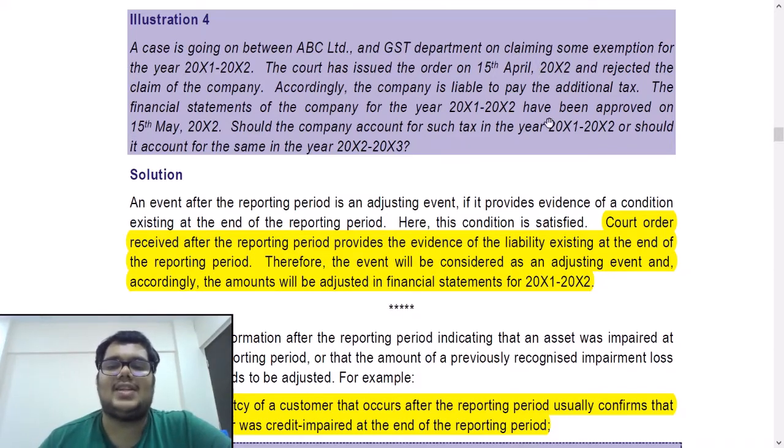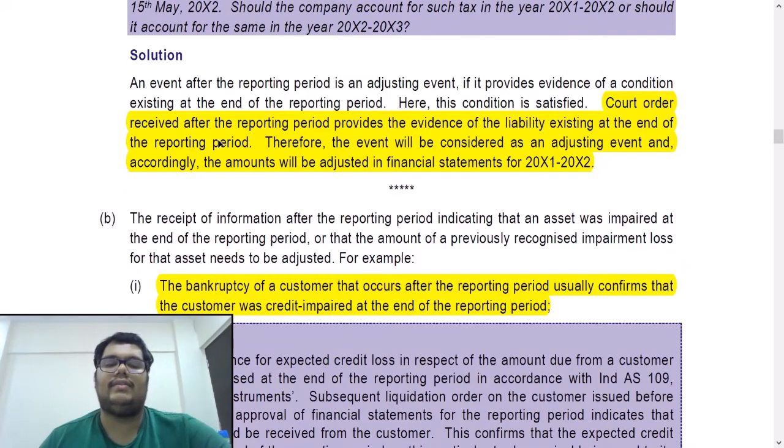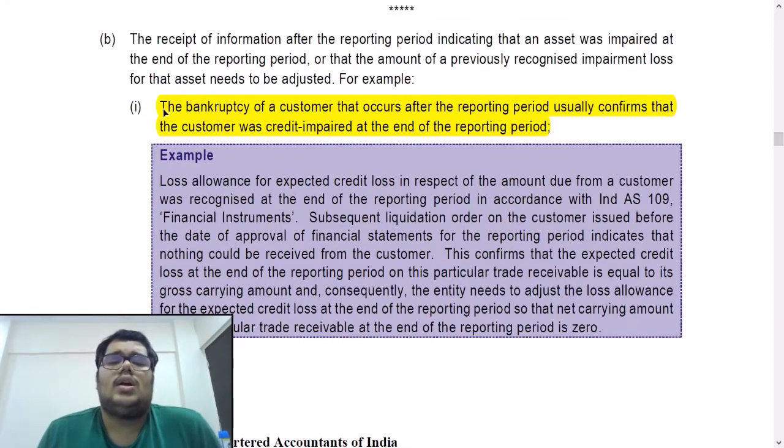Should the company account for such tax in the year X1, X2 or X2, X3? In X1, X2 only, because this is an adjusting event. Next, now just read this example. The bankruptcy of a customer that occurs after the reporting period usually confirms that the customer was credit impaired at the end of the reporting period.